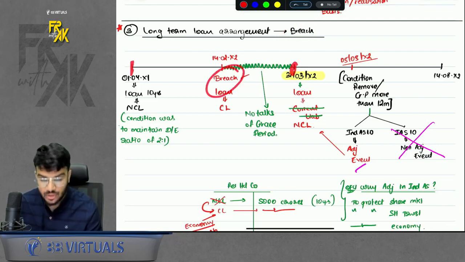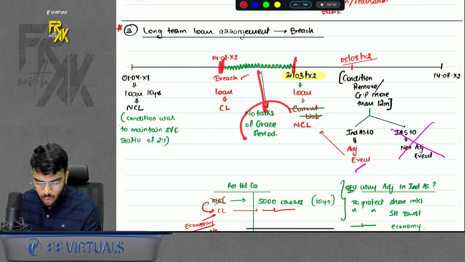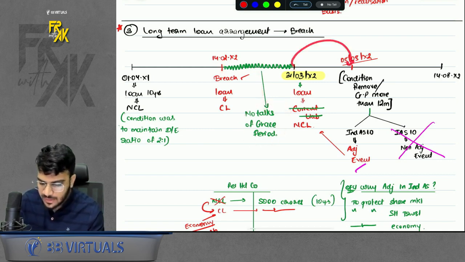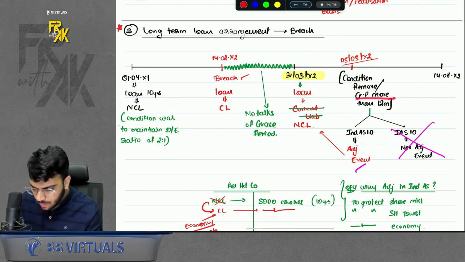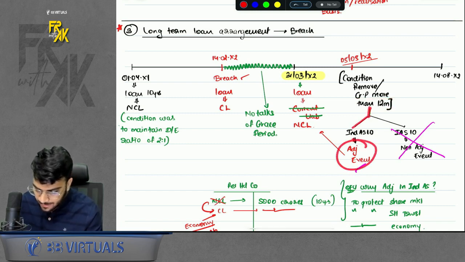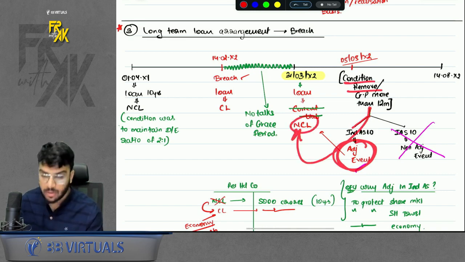Before year end, you do a breach, and from the date of breach till year end, there is no talk of a grace period or of removing the condition of breach. After year end, suddenly the condition of breach gets removed or you get a grace period of more than 12 months. So how to treat this event? You will treat this like an adjusting event. That means because of this event, your loan will again become non-current.